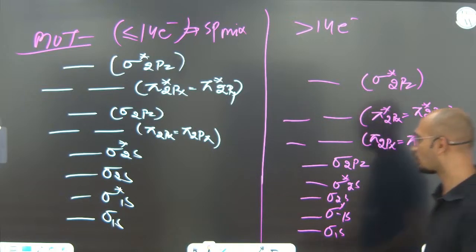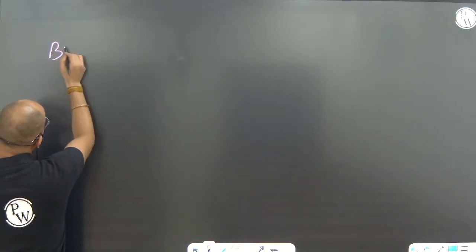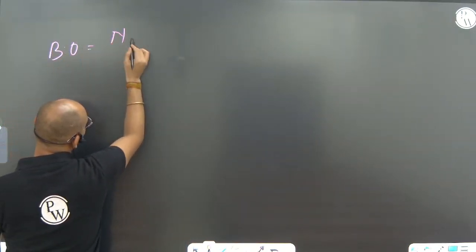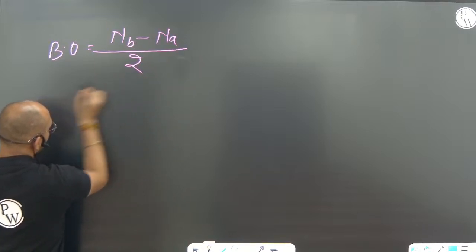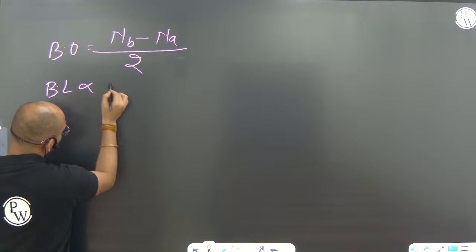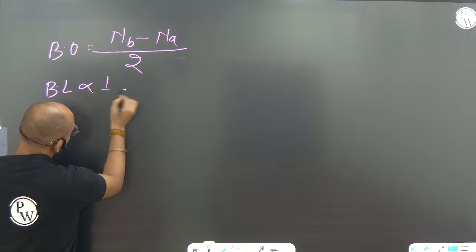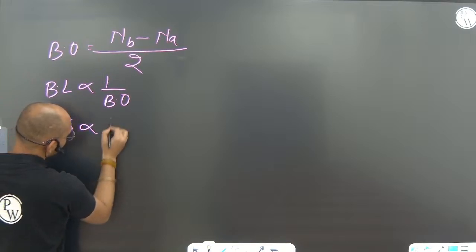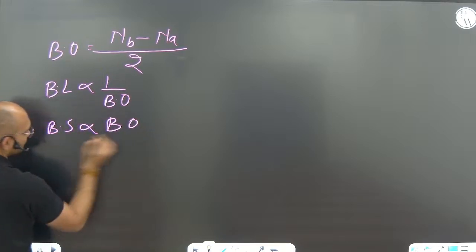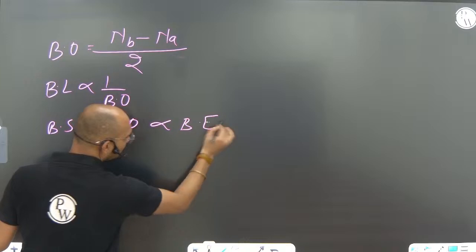Next, we are going to talk about a few rules or a few direct things. Bond order equals number of bonding electrons minus number of anti-bonding electrons, divided by 2. Bond length is inversely proportional to bond order. Bond strength is directly proportional to bond order. That is also directly proportional to bond energy.